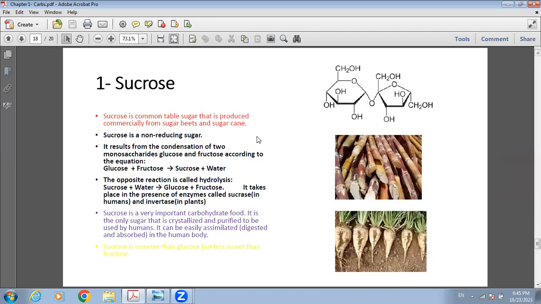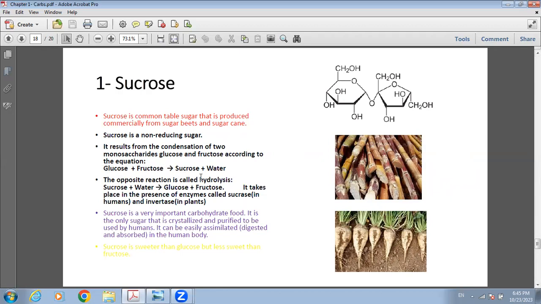The most famous disaccharide is sucrose, which is known as table sugar. It's produced commercially from sugar beets and sugar cane. It's a non-reducing sugar. It does not react with Fehling's solution. And how is it formed? When a glucose molecule combines to a fructose molecule, condensation occurs, or synthesis. It produces sucrose plus water. So sucrose is made of the combination of glucose plus fructose.